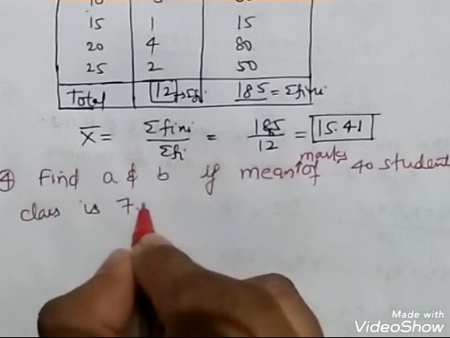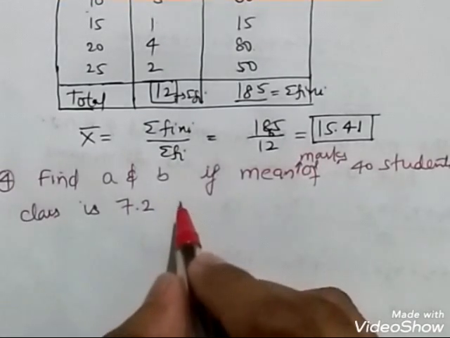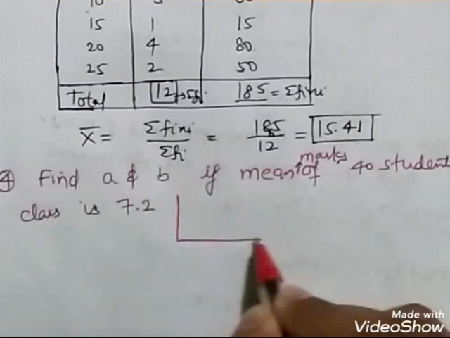Find A and B. For the data provided to me.